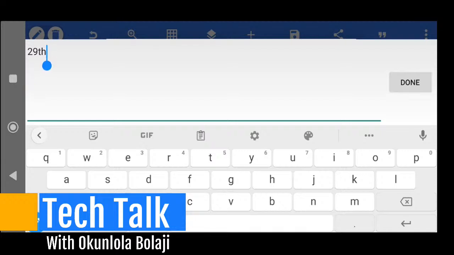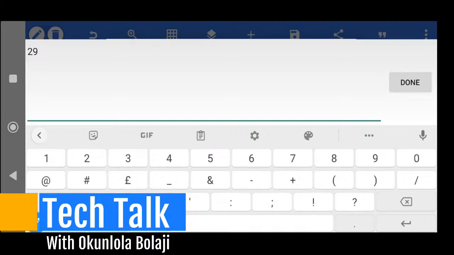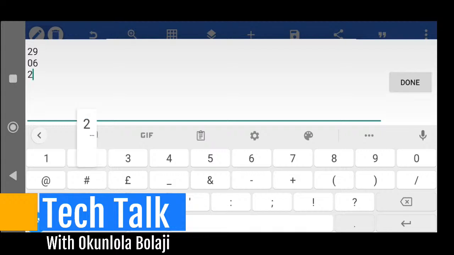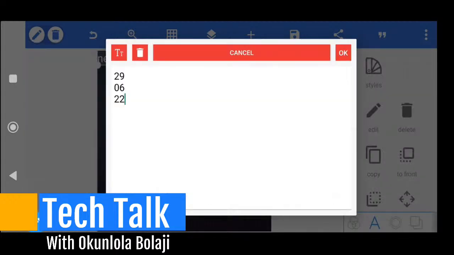If I don't want to put formal English, I can just put 2906, sorry, 2906. Come down again, then this 20, we are in 22 now, 22, and put OK. And then if I'm done, I put OK here.